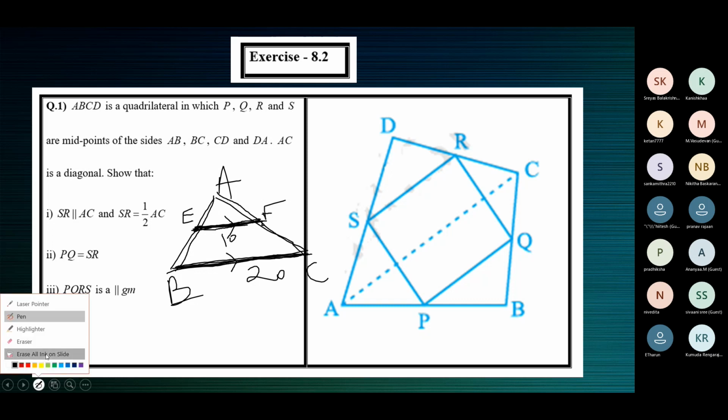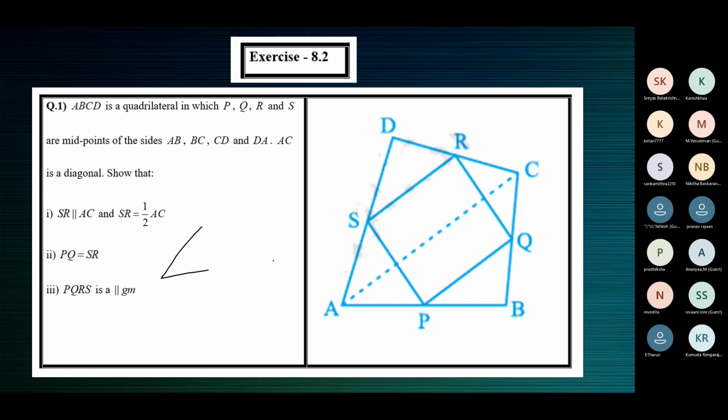Here we have a triangle PQR. Given triangle PQR, we are given that S is the midpoint of QR, and we are given that T is the midpoint of PQ.